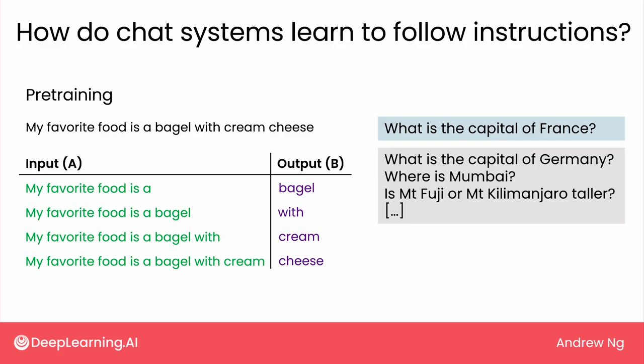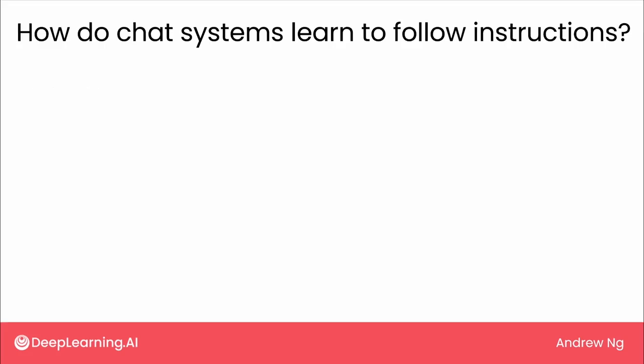Because you do see lists of questions on the internet about, say, geography. So if you see a web page that says, what is the capital of France? It's actually quite plausible that what comes after it is, what is the capital of Germany? But this isn't the answer you want. You wanted it to say that the capital of France is Paris. So in order to get an LLM to follow instructions and not just predict the next word, there's a technique called instruction tuning, which is basically to take a pre-trained LLM and to fine-tune it on examples of good answers to questions or good examples of the LLM following your instructions.